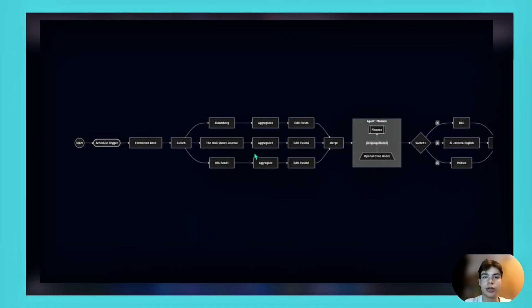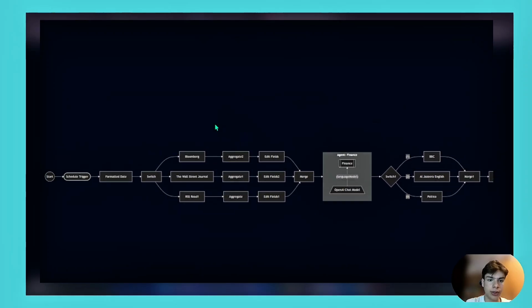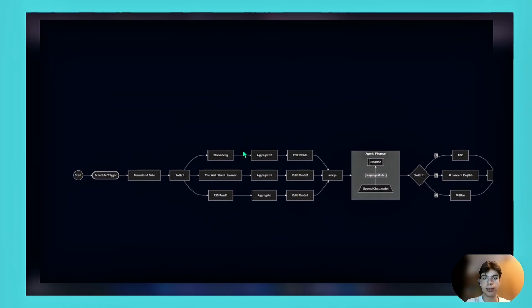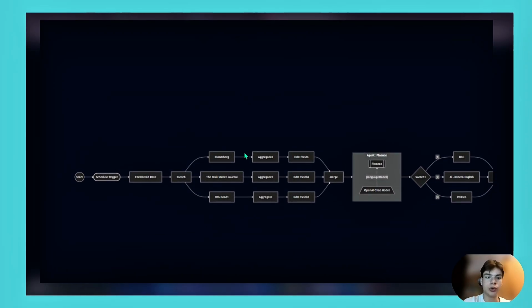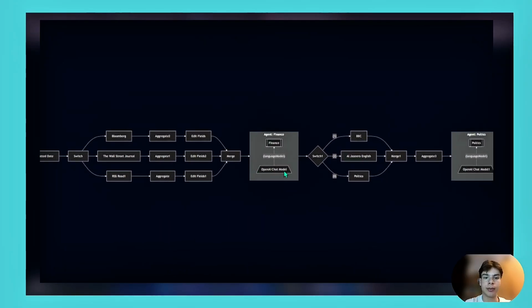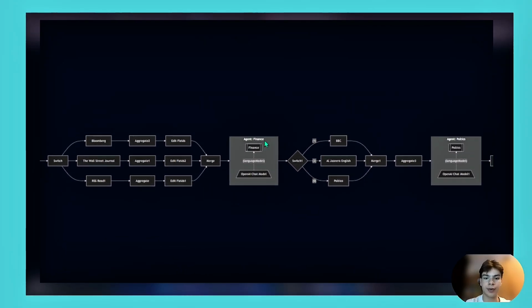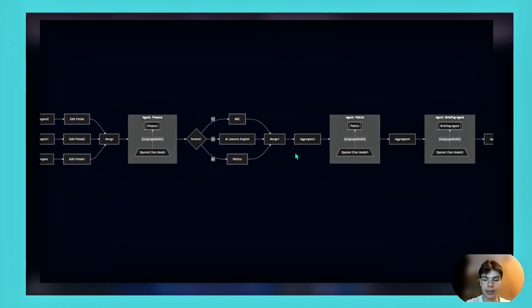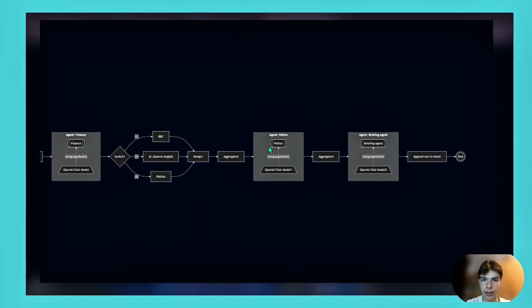These are the 3 sources we're going to use only for finance. So this is the sector for finance. We're going to split the workflow, use these different sources, merge all the information from the sources, and then create a news report particularly for finance. Then we're going to do the same for politics, merge everything into one node and create a news report.